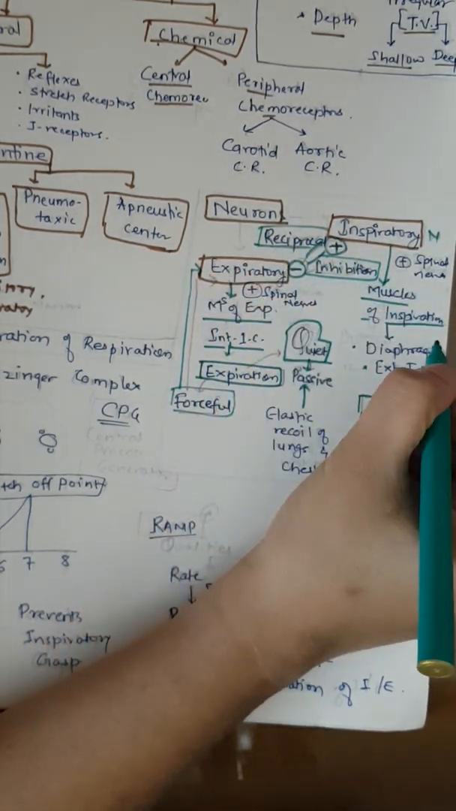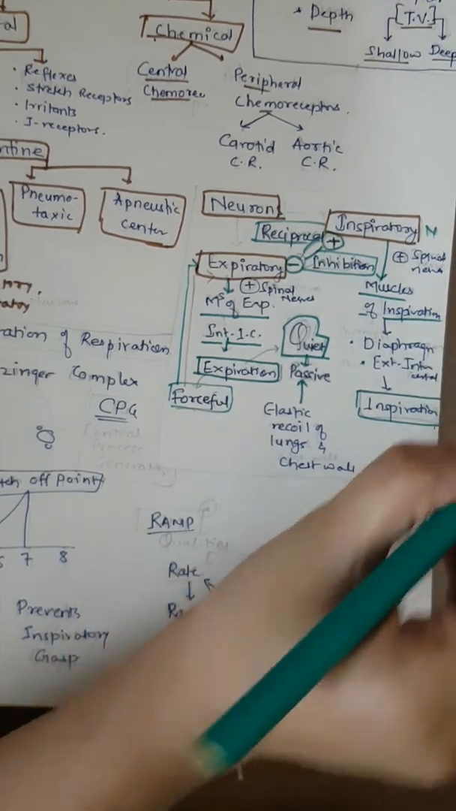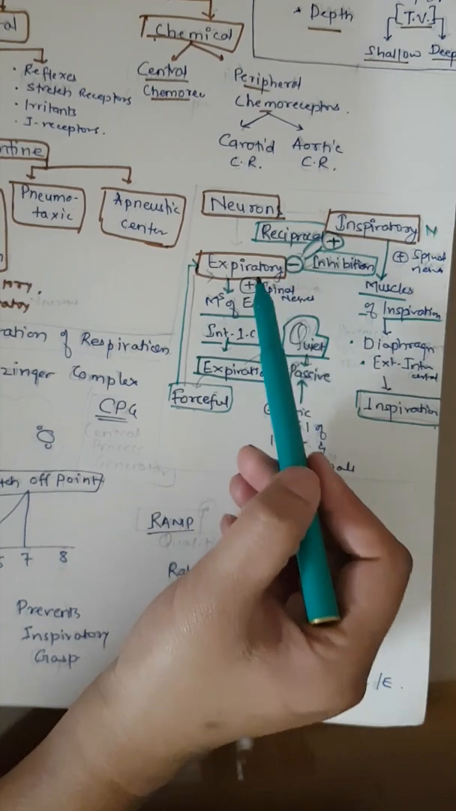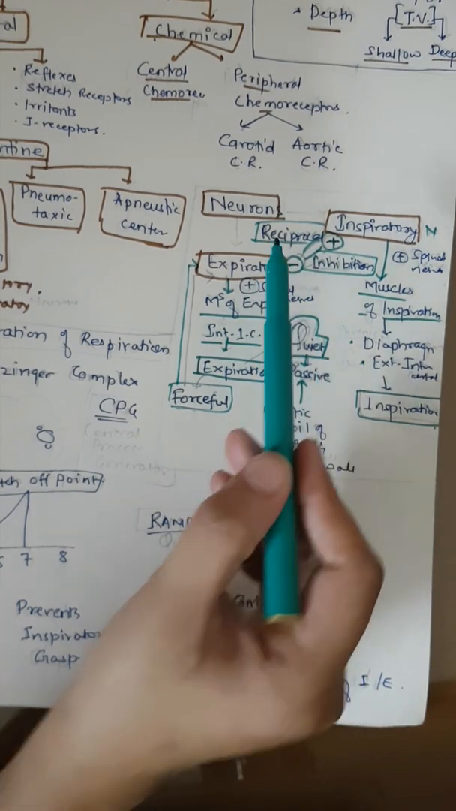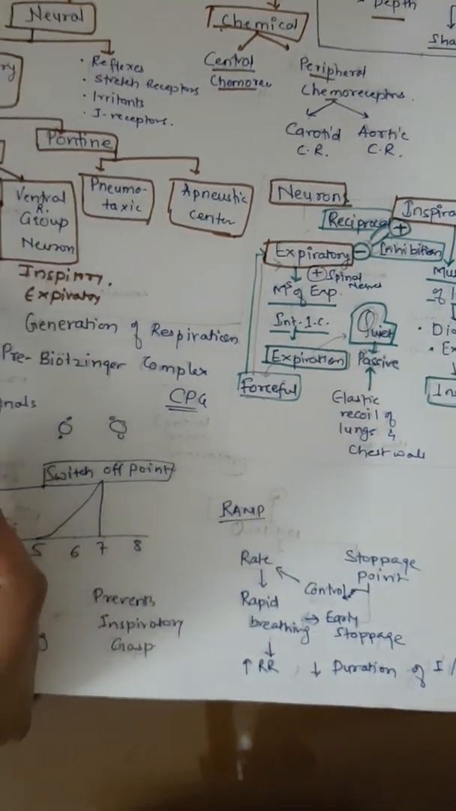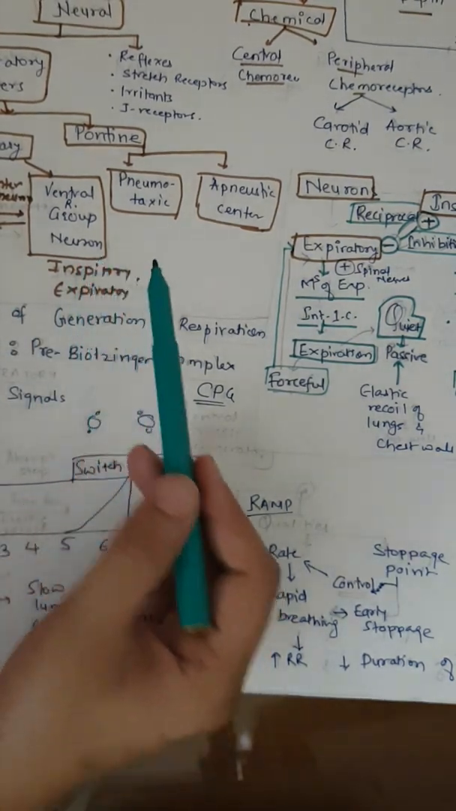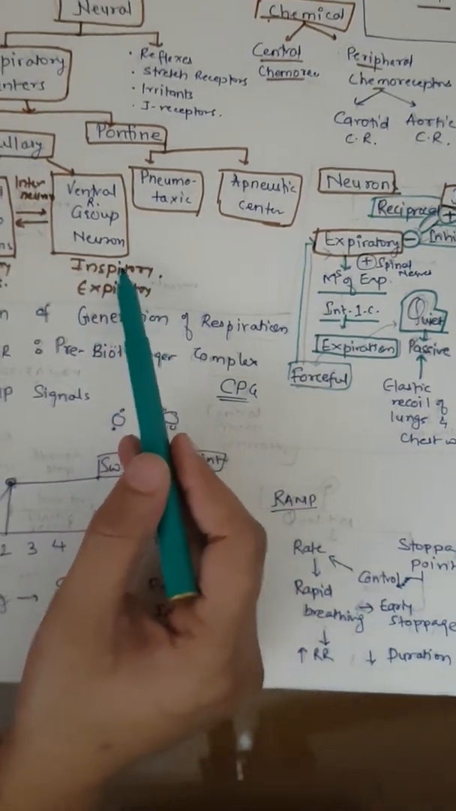This is called reciprocal inhibition. So in regulation of respiration, there are two types of neurons: inspiratory neurons and expiratory neurons. As we saw, the DRG consists only of inspiratory neurons, but the VRG consists of both inspiratory as well as expiratory neurons.